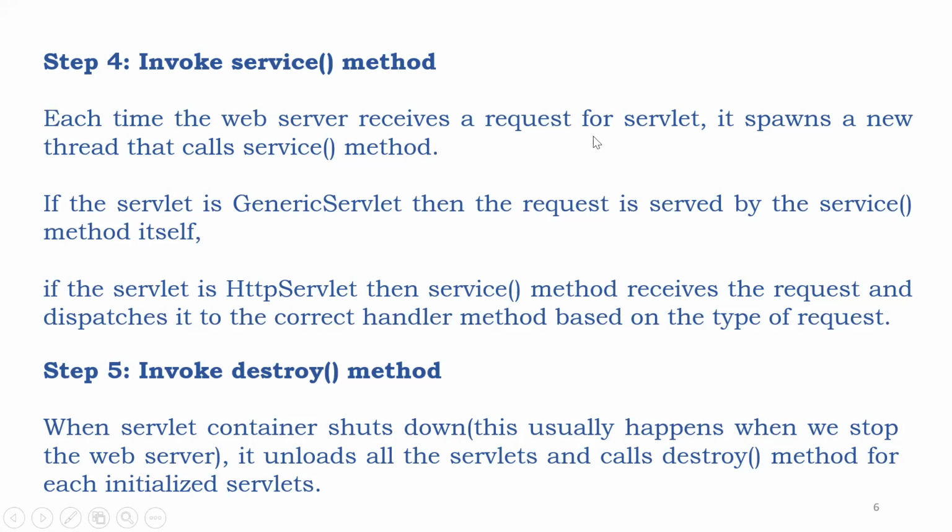Our Apache web server. So the web server receives a request and creates a thread for you. If the servlet is a generic servlet, the request is served by the service method itself. If the servlet is an HTTP servlet, the service method receives the request and dispatches it to the correct handler method based on the type of request.